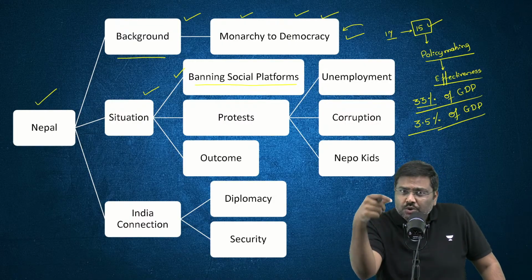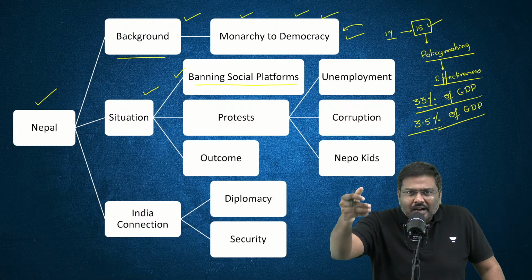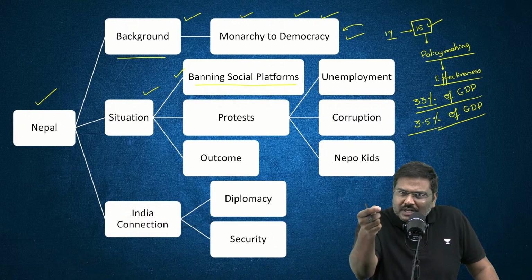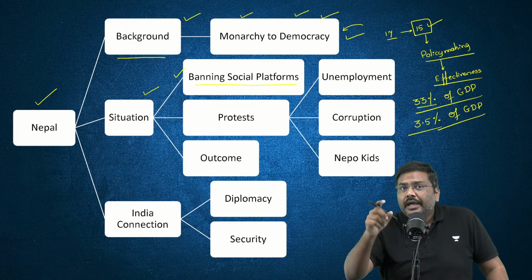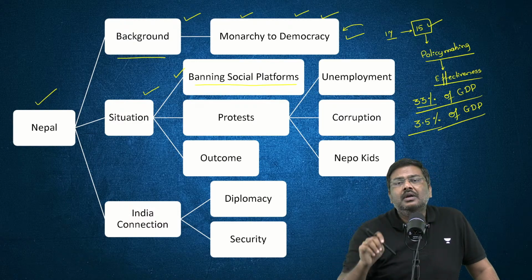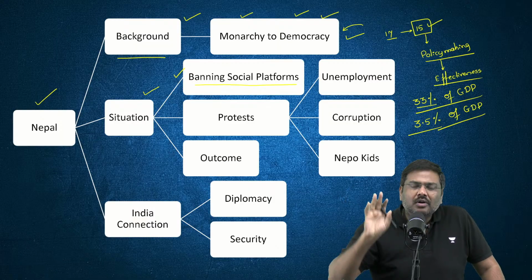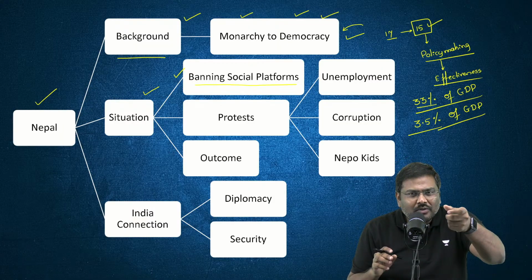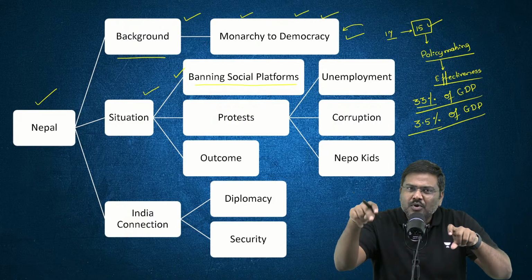The government issued an order. The companies did not follow the order. Then the government said that you will have to register with the government of Nepal, and if not, we will impose a ban. The companies did not follow that order as well. Finally, the government of Nepal decided, because the companies are not following the order, to impose a ban.